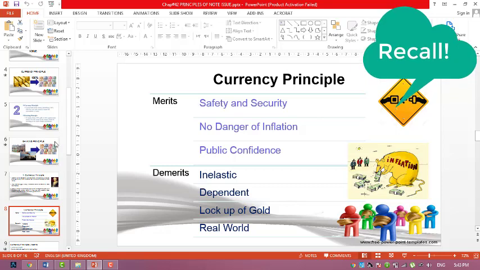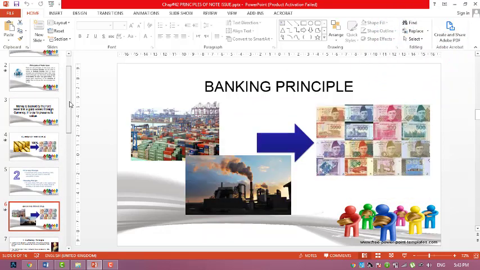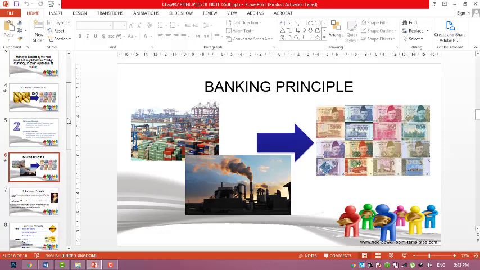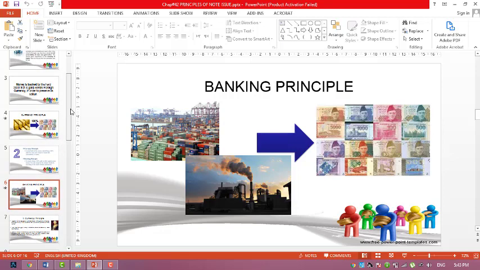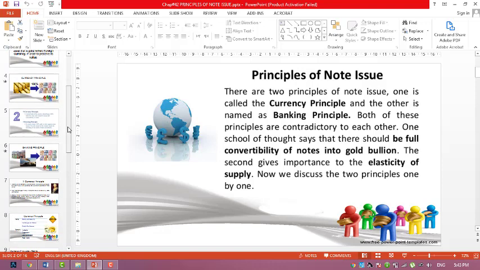Today we are going to talk about the second principle, the banking principle. As I told you, the banking principle is inverse, or you can say contradictory. It is totally different from the currency principle.